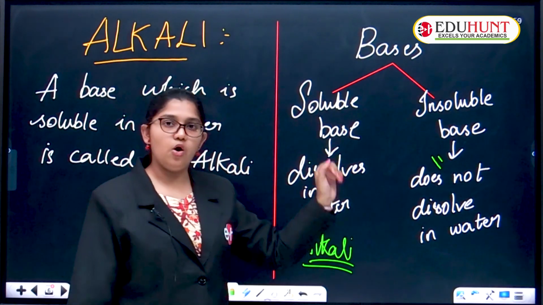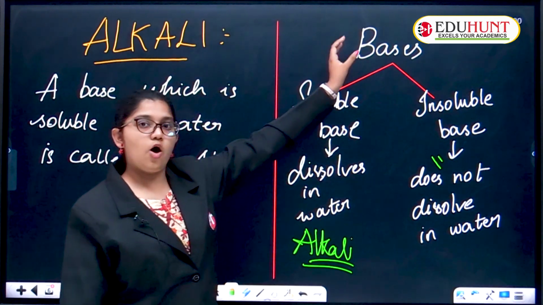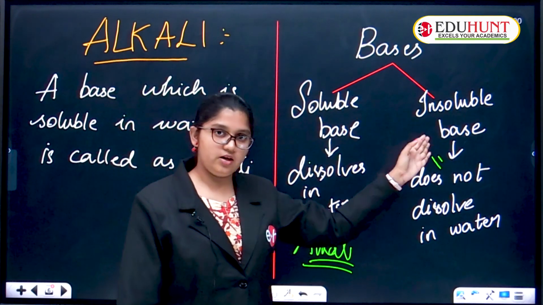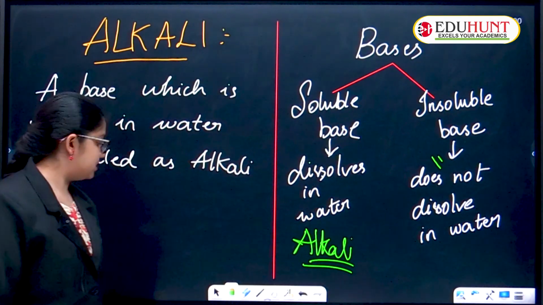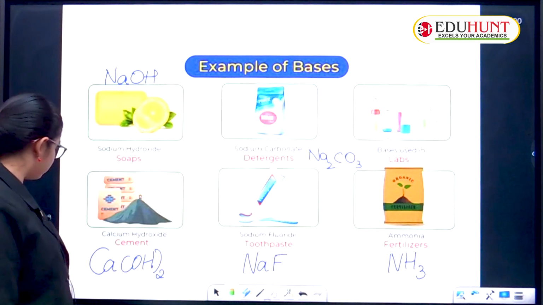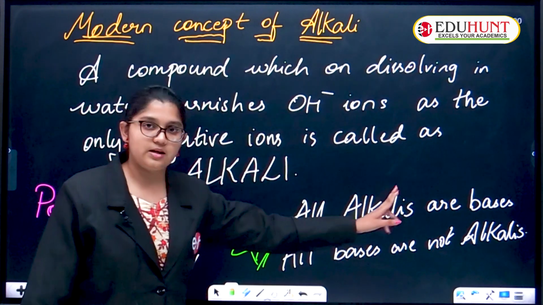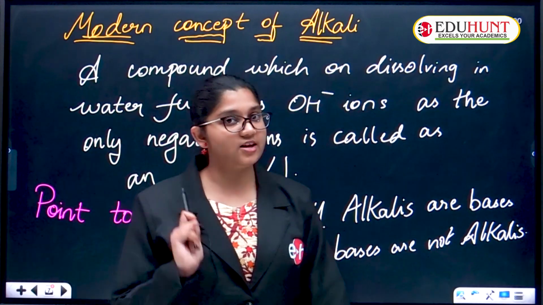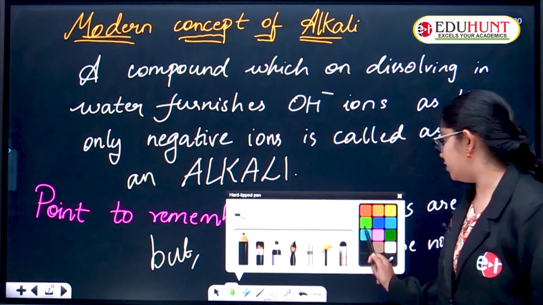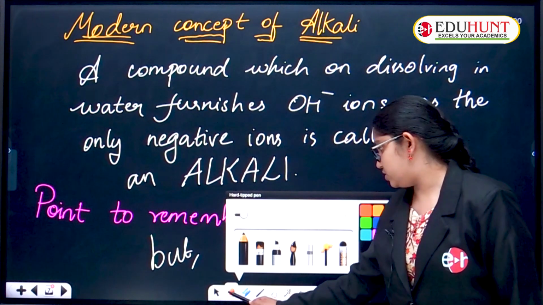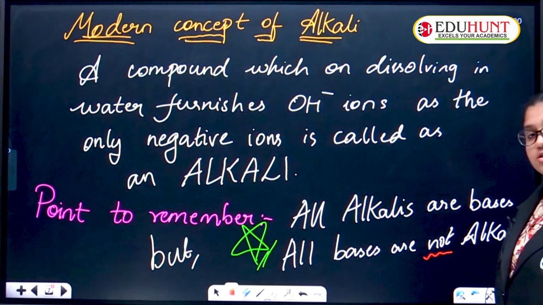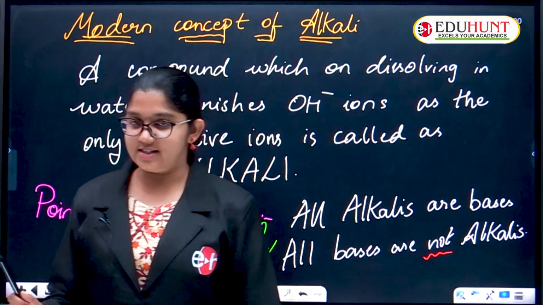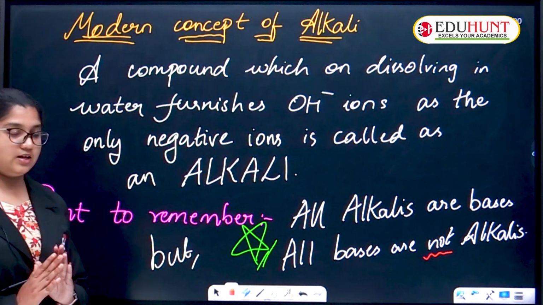That's the reason all alkalis are bases, but all bases are not alkalis. Very important point. They'll definitely confuse you in statement-wise questions. Remember the word not. This is all about the alkali. What is an alkali? Once again, revise.